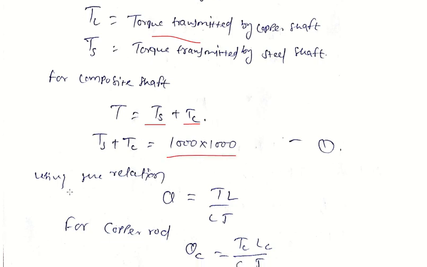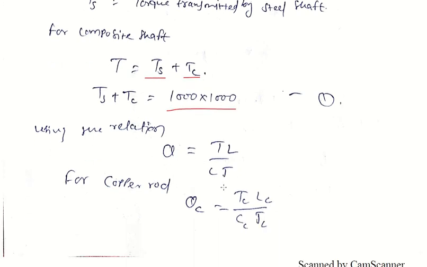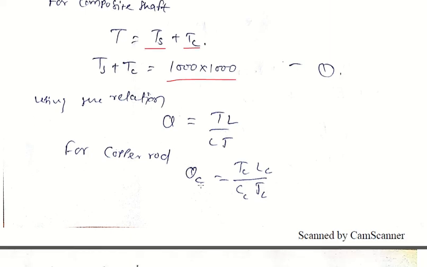Now we know the torsional relation T by J equals C theta by L. Here theta is the angle of twist, and we know in the composite section theta is the same for both the materials.